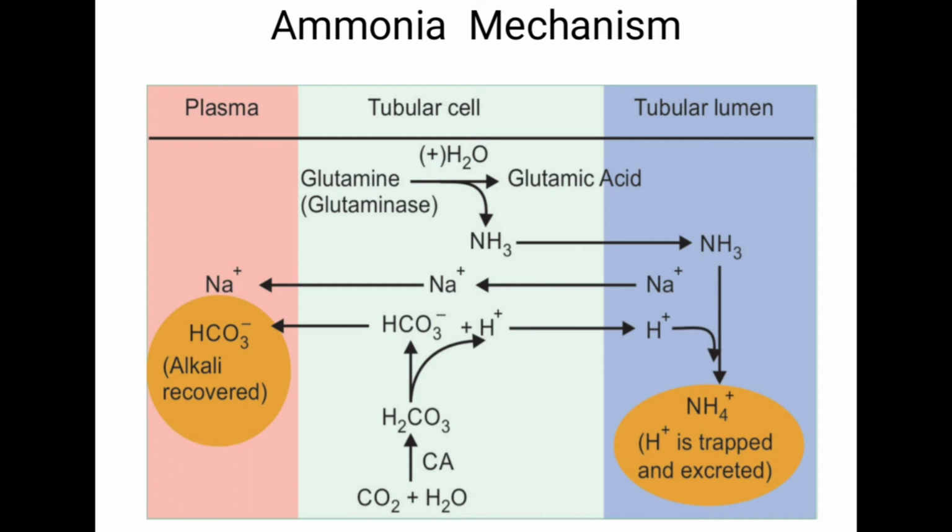If you see the right side, blue, H plus is trapped and excreted. NH3 plus H plus gives NH4. Glutaminase is the enzyme involved in this. So during acidosis, the action of glutaminase enzyme is stimulated, and H plus is excreted as NH4. This happens so that excretion of H plus is increased.